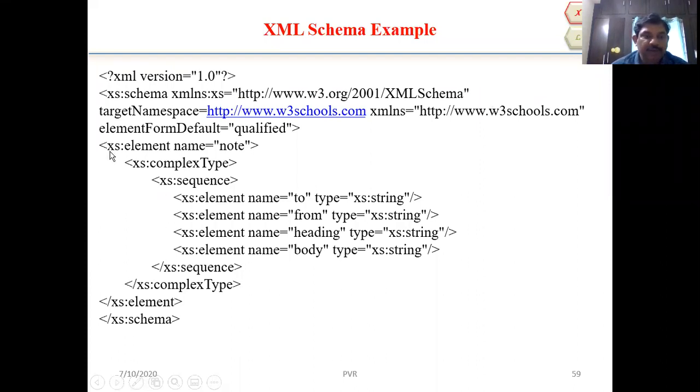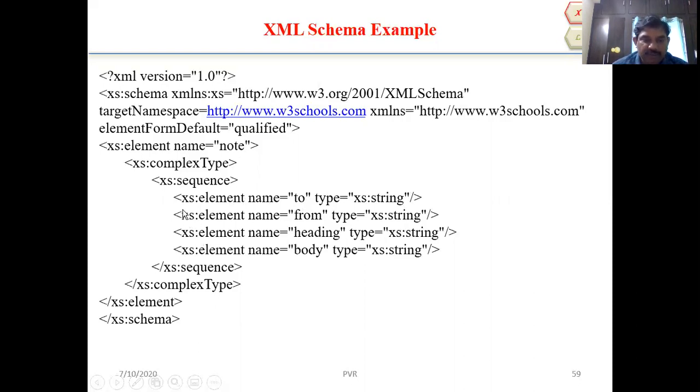Here you can write xs:element name equal to "note", which is an attribute, and xs:complexType and xs:sequence. Here we are writing the sequence as the root node, with type as the root node, and we have created one child sequence: xs:element name equal to "to" type equal to "xs:string", close the tag.